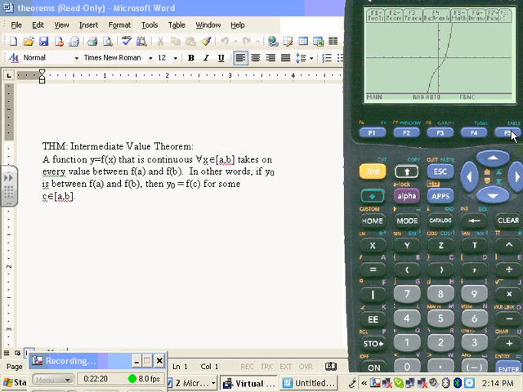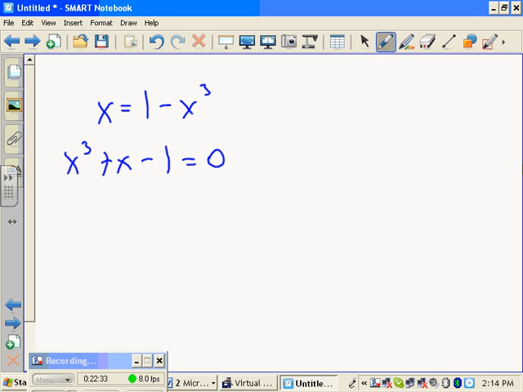And do it again. F5, 0, lower bound is negative, any negative will do. Upper bound is positive, any positive will do. And now it's 0.682. So if I go back to my problem, I'm going to state the answer. X is approximately 0.682.